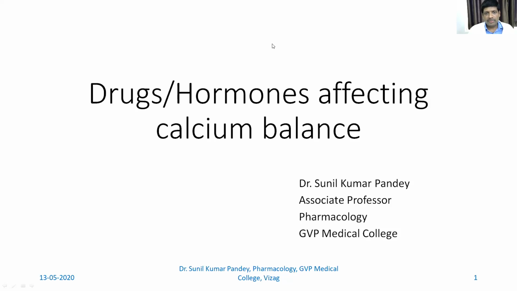Here, the hormone which is responsible for the control of calcium is parathyroid hormone. Now, parathyroid hormone is not controlled by the pituitary or the hypothalamus. It is controlled by the calcium level in the body itself. There are external factors, especially drugs, which affect the calcium balance. And those drugs are usually given in disorders caused by increased or decreased calcium level in the body.